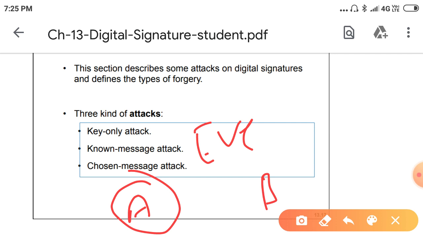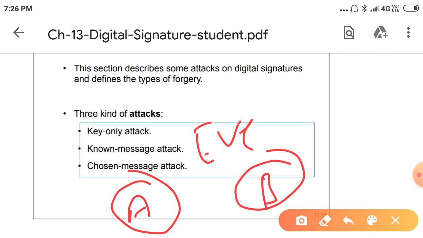He will use the same signature on one or more documents, and whenever he wants to send a message, he creates another message with whatever contents he wants and sends it with the signature already there. Then B can feel that yes, it is coming from A.